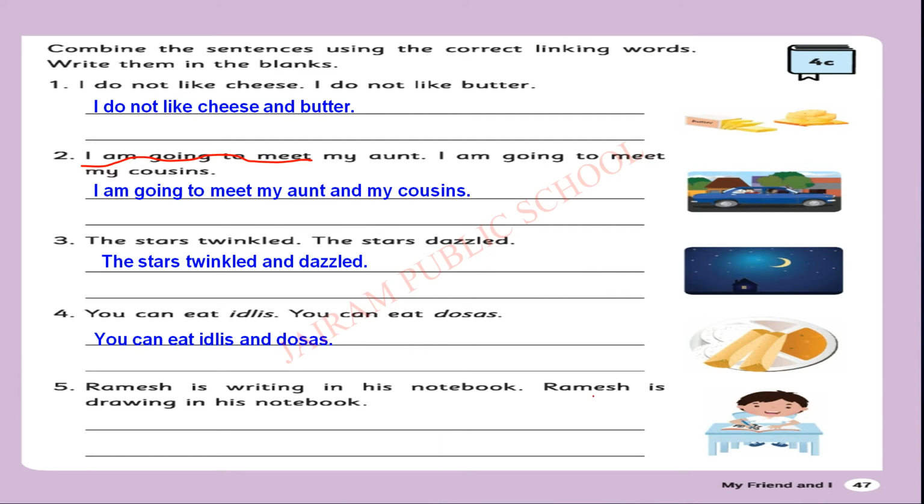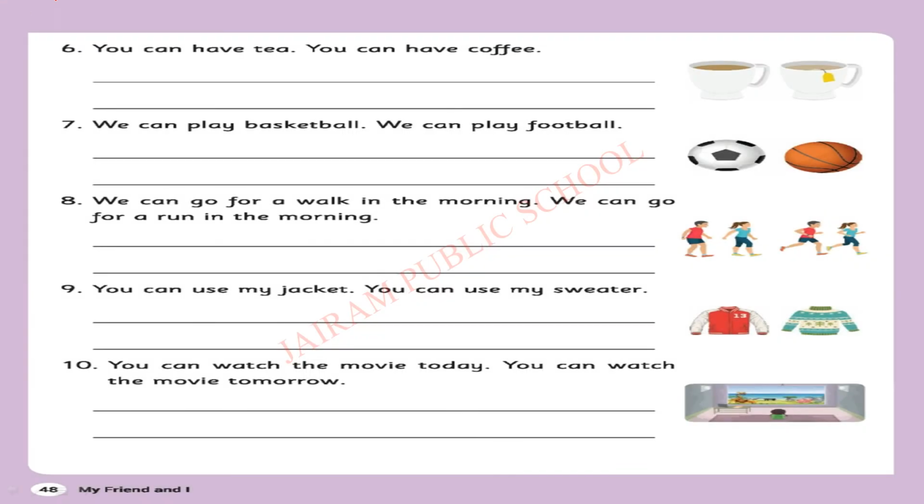Am I right? Okay. Ramesh is writing in his notebook. Ramesh is drawing in his notebook. Writing or drawing in his notebook. Am I right? So we can't identify which work he is doing. Okay, we are getting a choice whether he is writing or drawing.